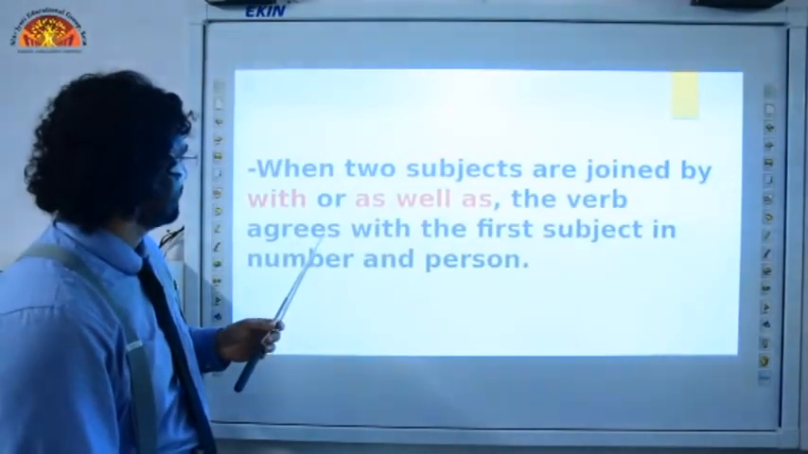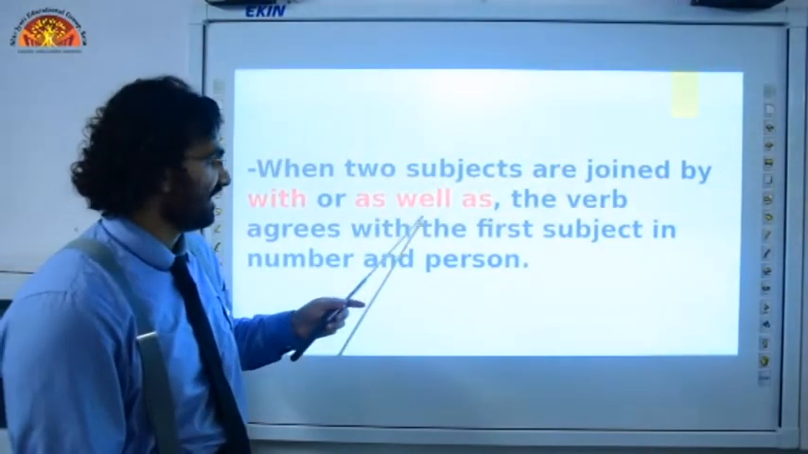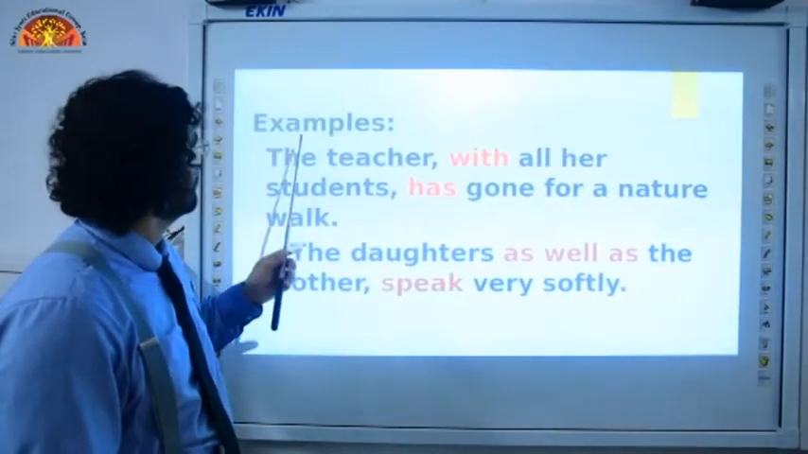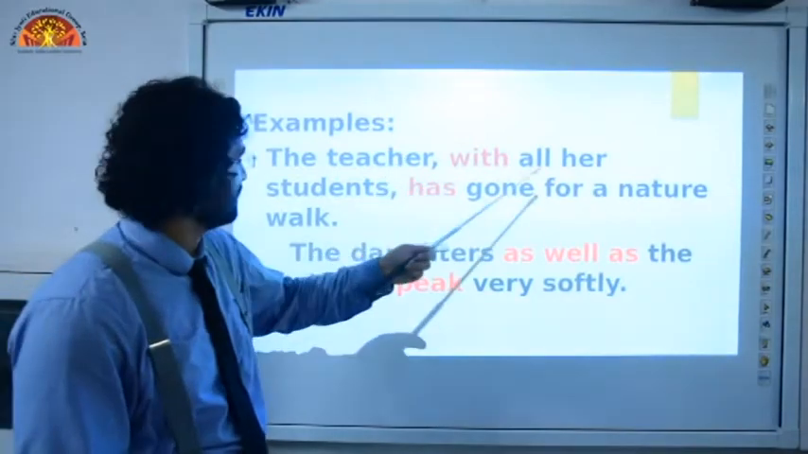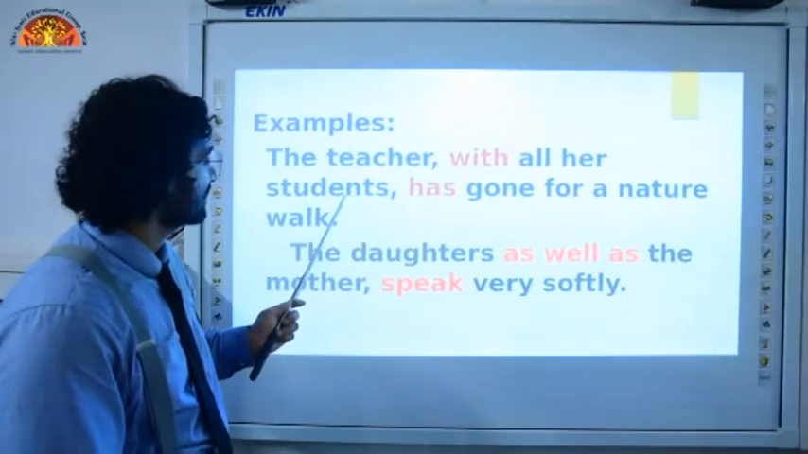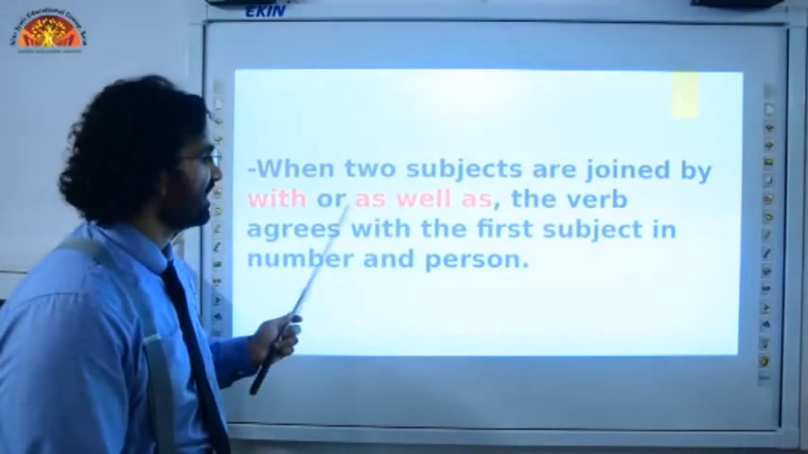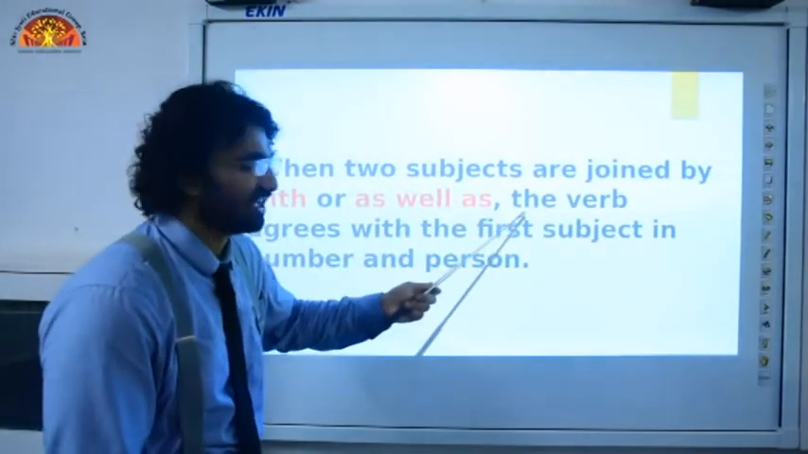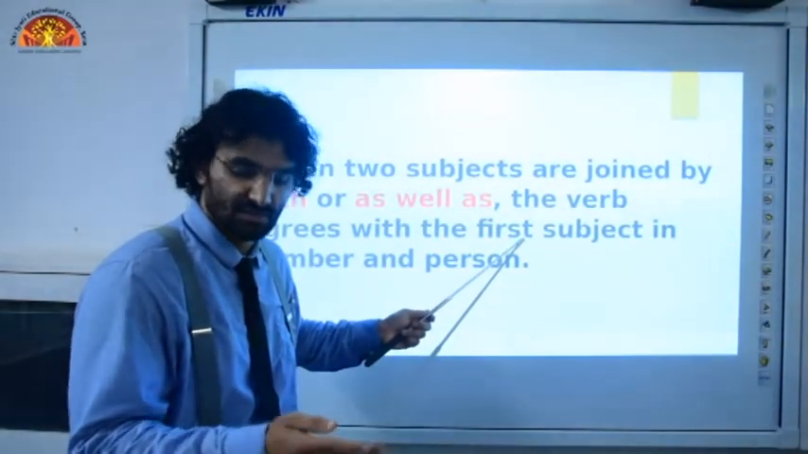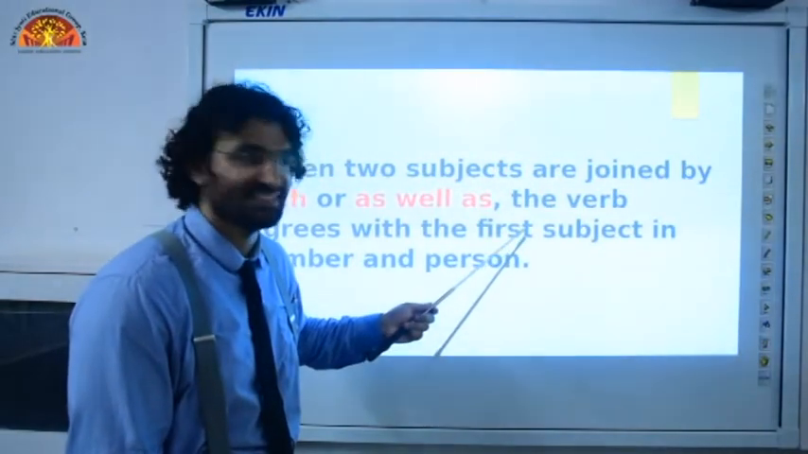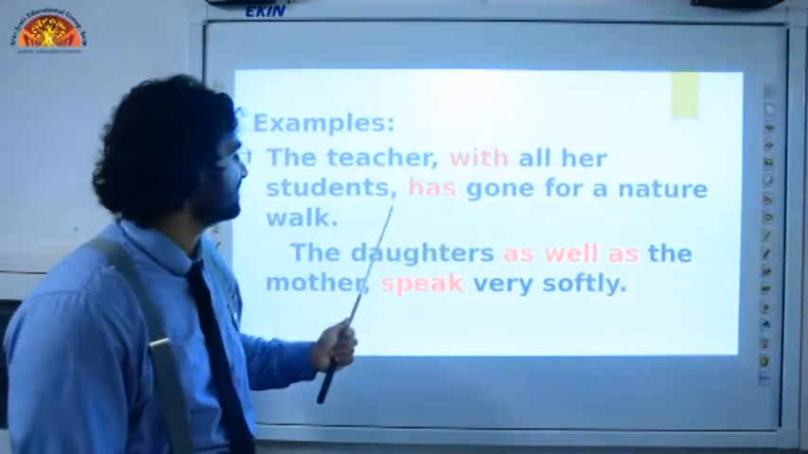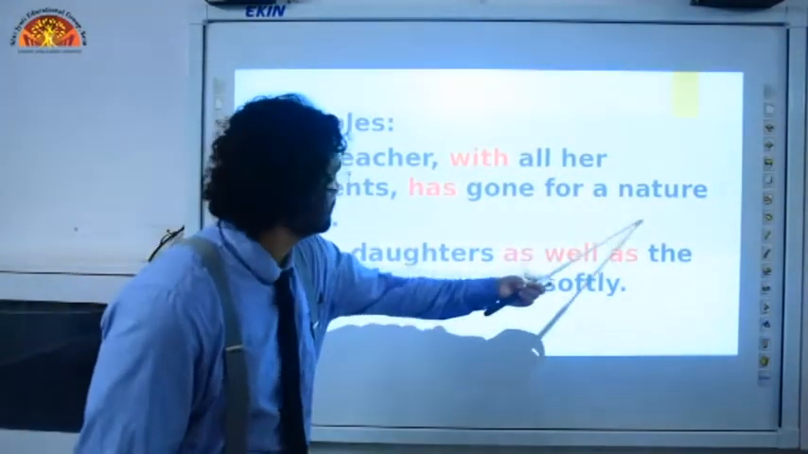So we are going to talk about this rule now, "with" or "as well as". How does subject-verb agreement work here? The teacher with all her students has gone for a nature walk. When it is about "with" or "as well as", the verb agrees with the first subject of the sentence. If you don't believe me, see this example. The teacher with all her students has gone for a nature walk.